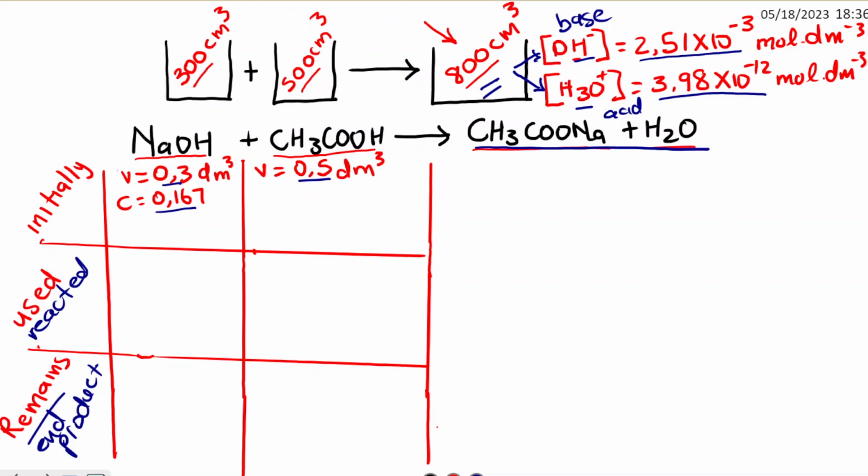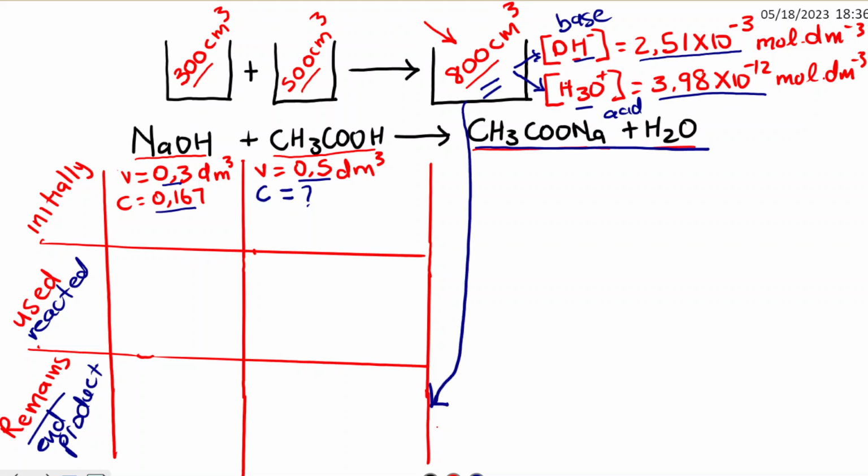Now we need to find the initial concentration of this acid. Remember, we don't know what reacted and what remains, but we can use the end product.